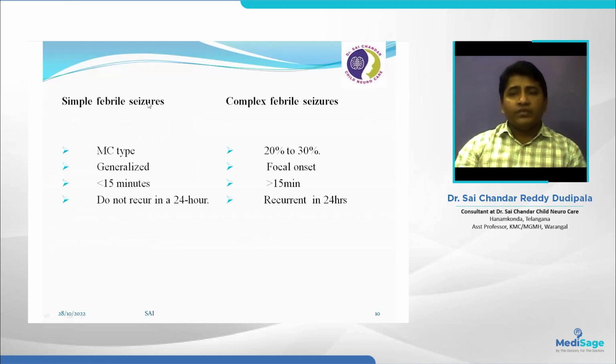So simple febrile seizures are the most common type. The semiology of the seizure is a generalized seizure that subsides within 15 minutes, and within 24 hours they are not going to recur.